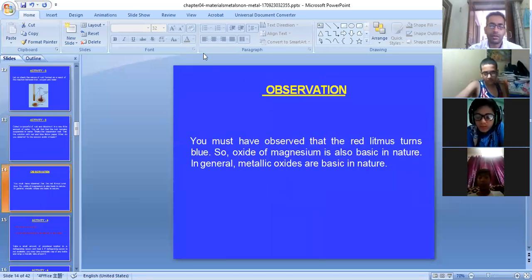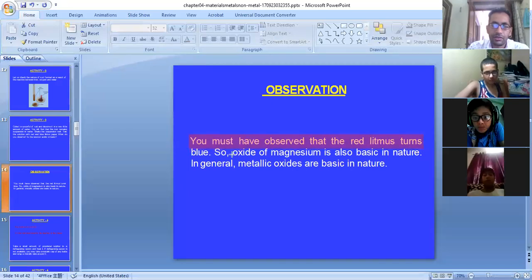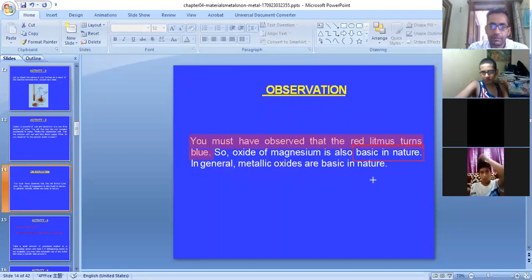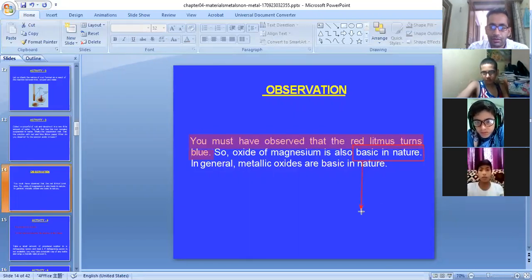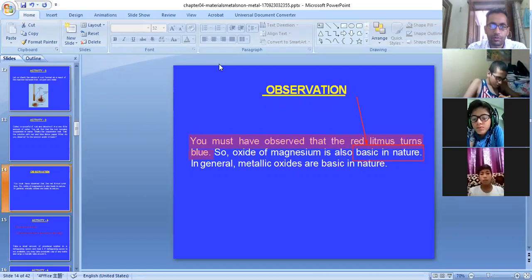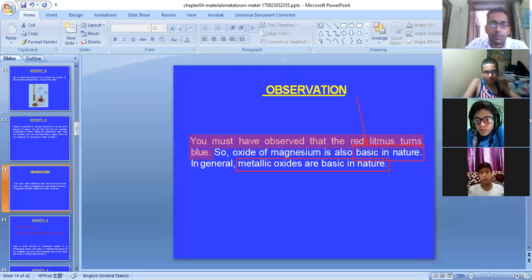This is the observation. You must have observed that the red litmus turns blue. What this shows is that the oxide of iron is basic in nature. This is our observation. The oxides of iron are basic in nature. Metallic oxides are basic in nature. Moving next.